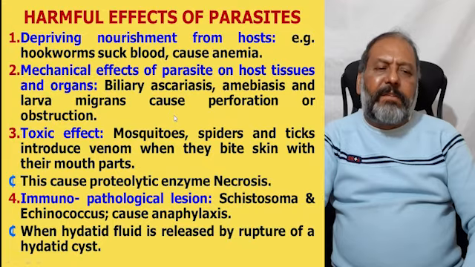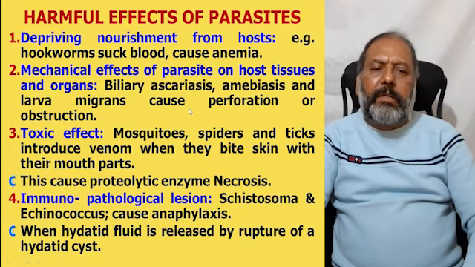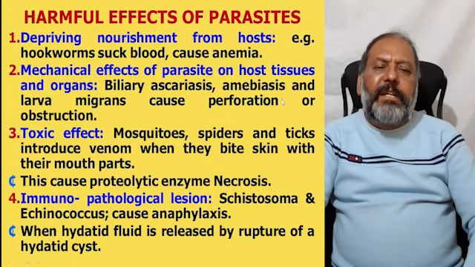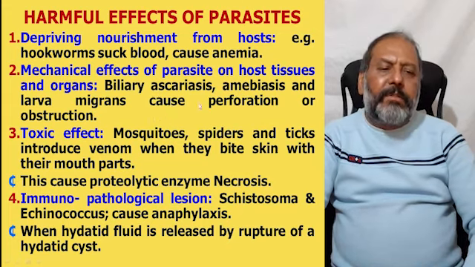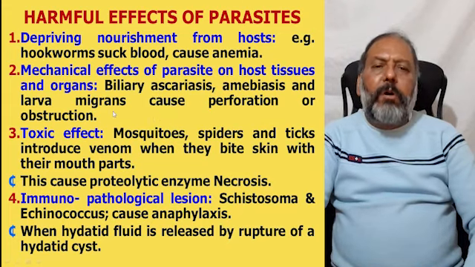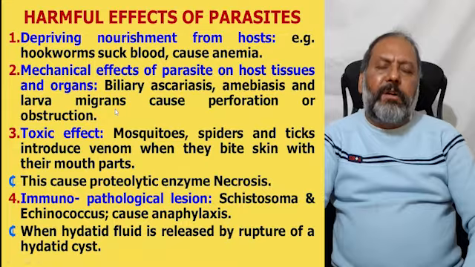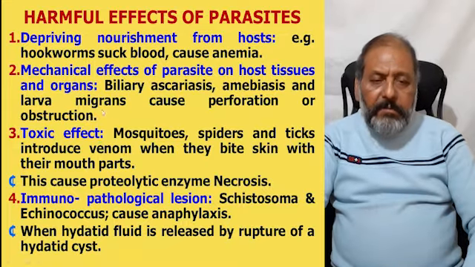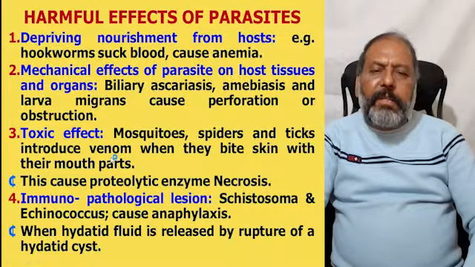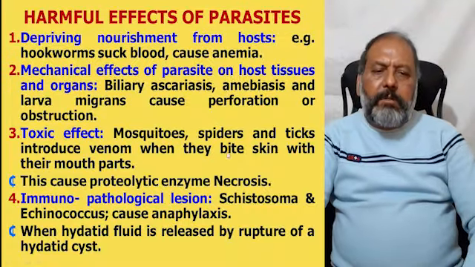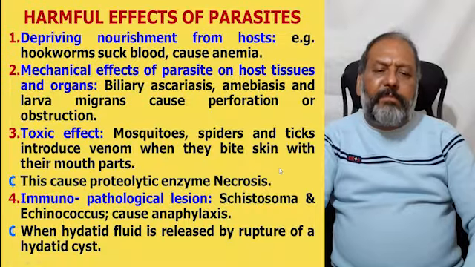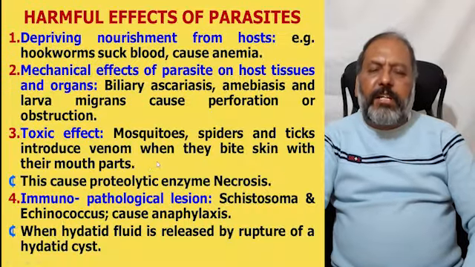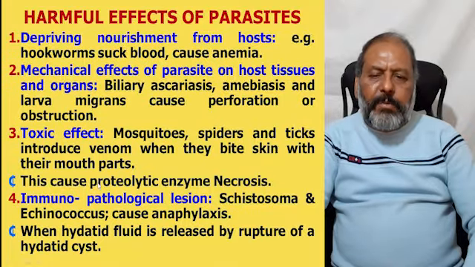Mechanical effect of the parasite on the host tissues and organs, that is biliary ascariasis, amoebiasis, and larva migrans, cause perforation or obstruction in certain organs like the intestine and others. Then toxic effect: mosquitoes, spiders, and ticks introduce venom when they bite the skin with their mouth parts and transmit their venom into the human body.